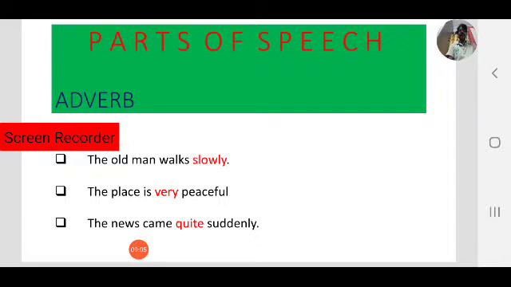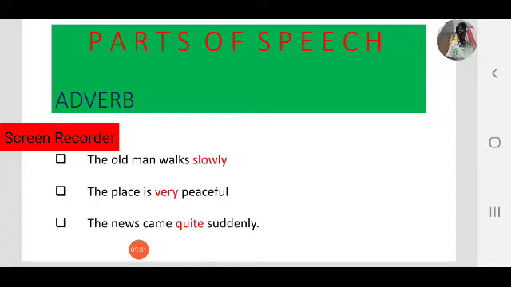So let's come to the second example. The place is very peaceful. Observe the second one. The place, that is a noun, is, verb, state of being. Peaceful. The place is peaceful. Okay, that is a full meaning. The place is very peaceful.